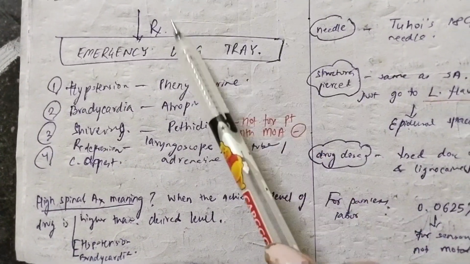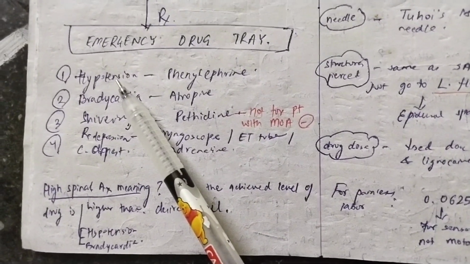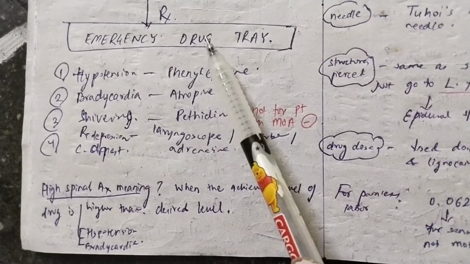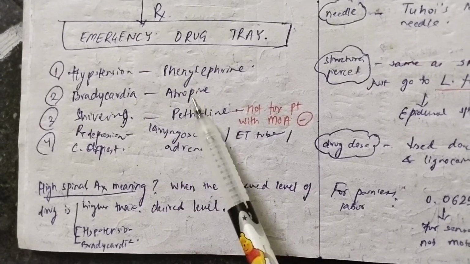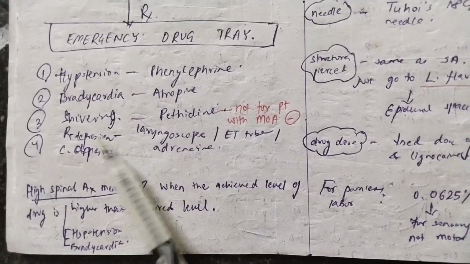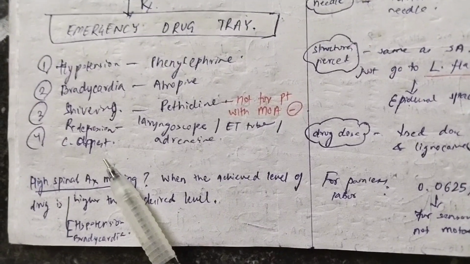For management, you have something called an emergency drug tray. I told you that hypotension is the most common intra-op complication which occurs in spinal anesthesia. For that, you have phenylephrine in the emergency drug tray. If there is bradycardia, you have atropine. If there is shivering, you have pethidine. For respiratory depression, there is a laryngoscope and provisions for intubation of the patient. And for cardiac arrest, you have adrenaline.